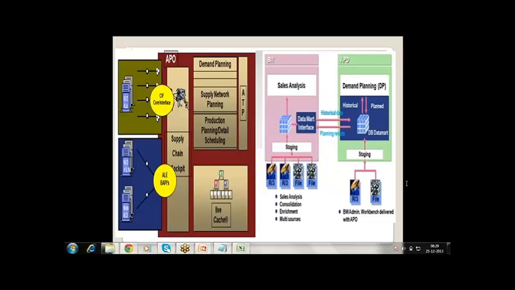The APO input is the same as a BW. How the external BW will act, the same way it works in the APO. You have the info objects, info cubes, data sources, everything we can see in the APO inbuilt BW. Transformers, DTPs, everything is the same as a BW.